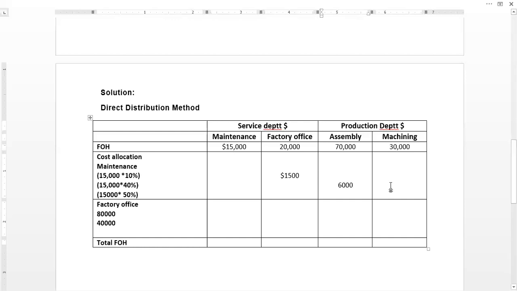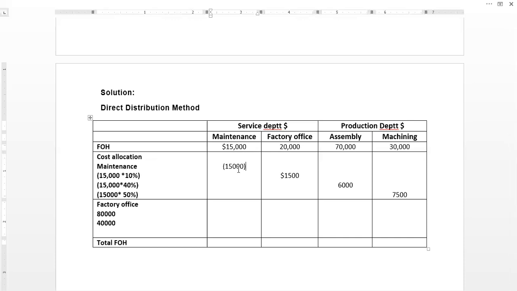And finally, the machining department uses 50% of this cost, which is 7,500. So we have allocated all 15,000 to these three departments. We will be deducting all 15,000 from the maintenance department, because this 15,000 is allocated to these three departments. So maintenance department is left with zero cost, and there is nothing to be distributed further under the direct distribution method.